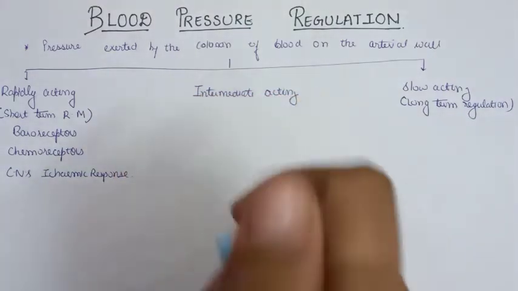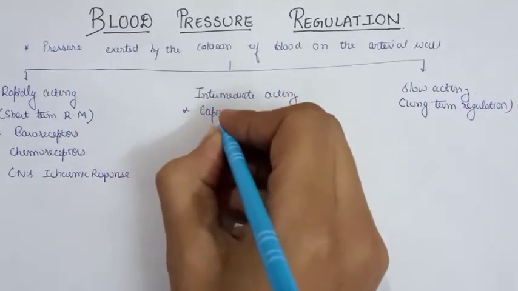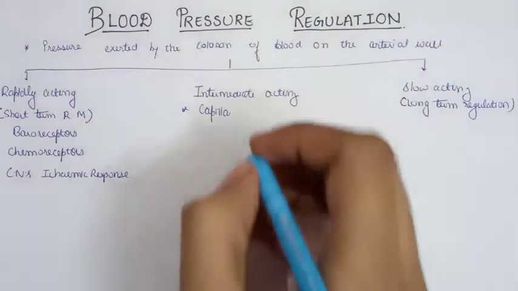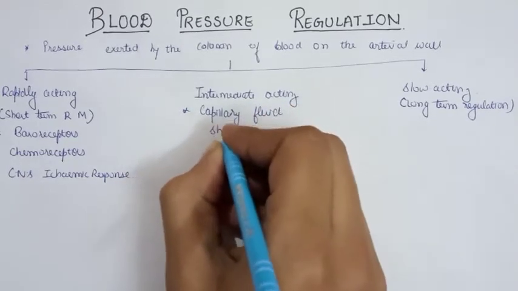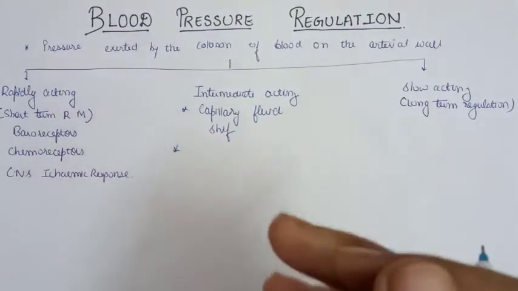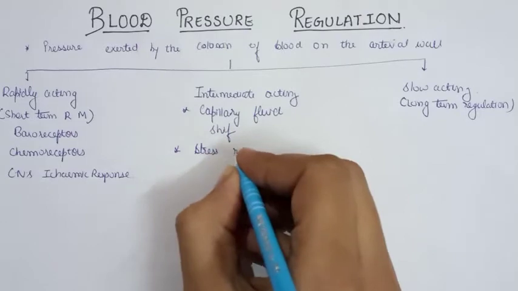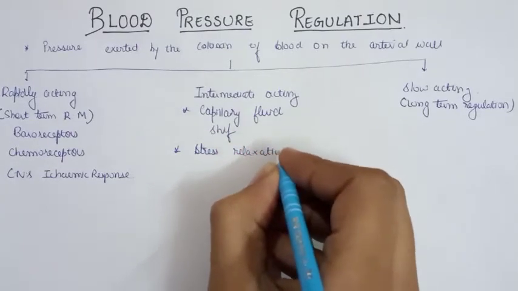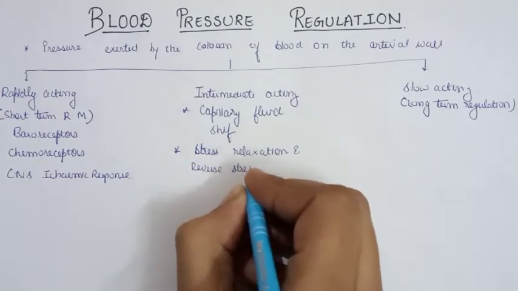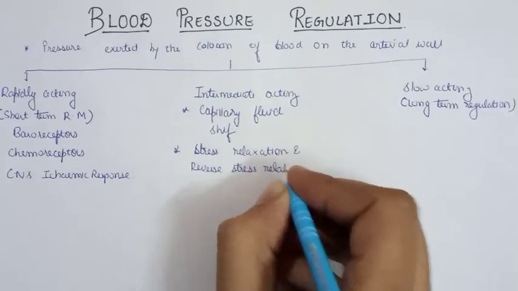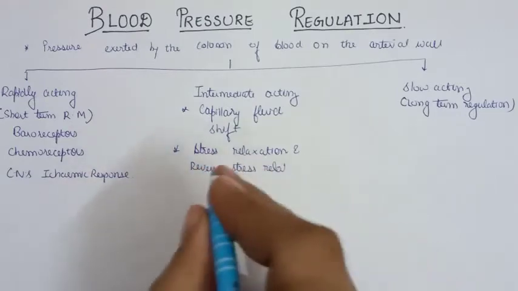Intermediate acting we have two types. They are the capillary fluid shift, and the second is the stress relaxation and reverse stress relaxation.